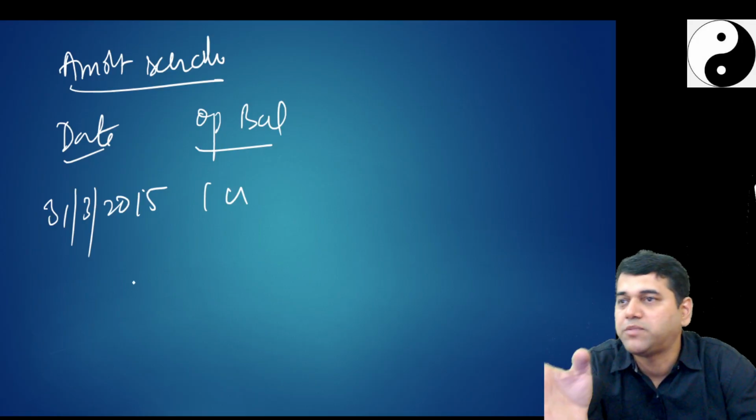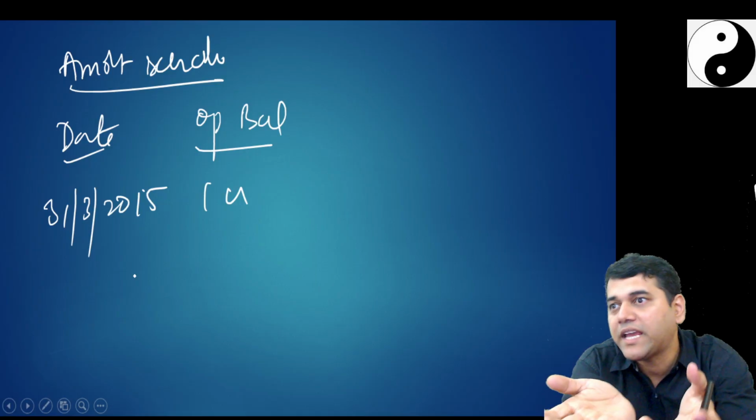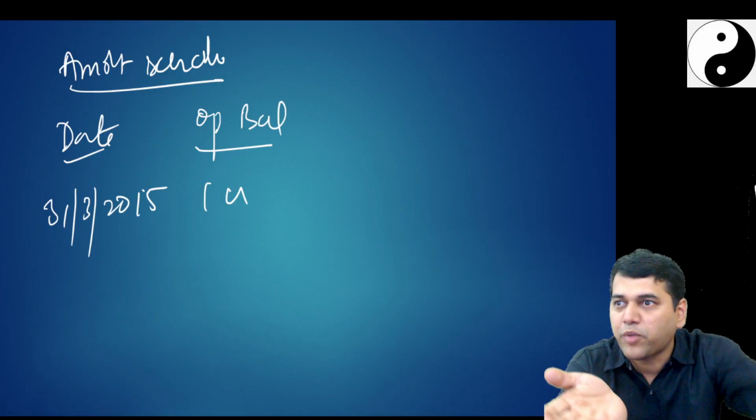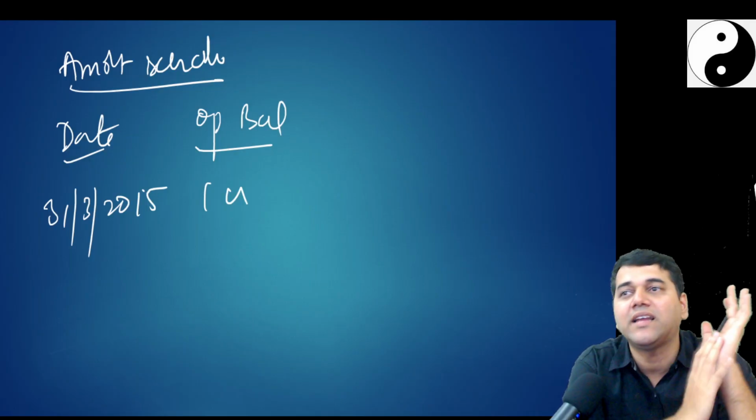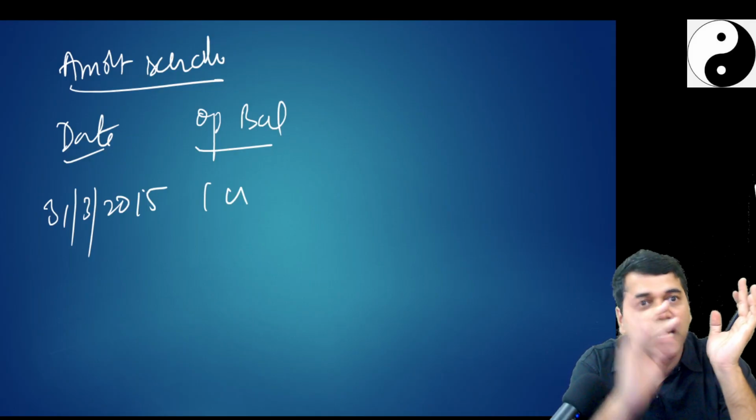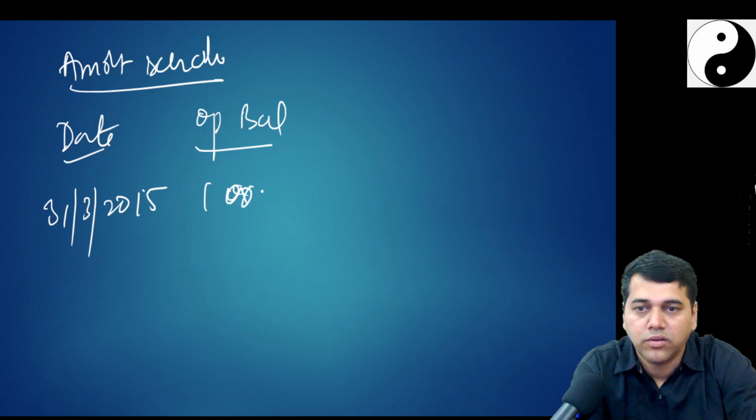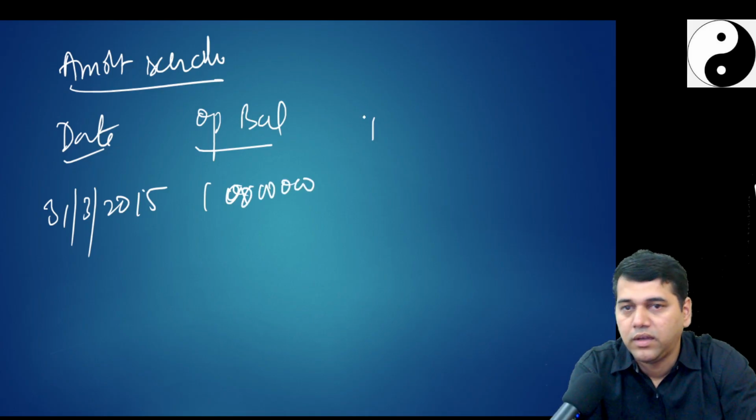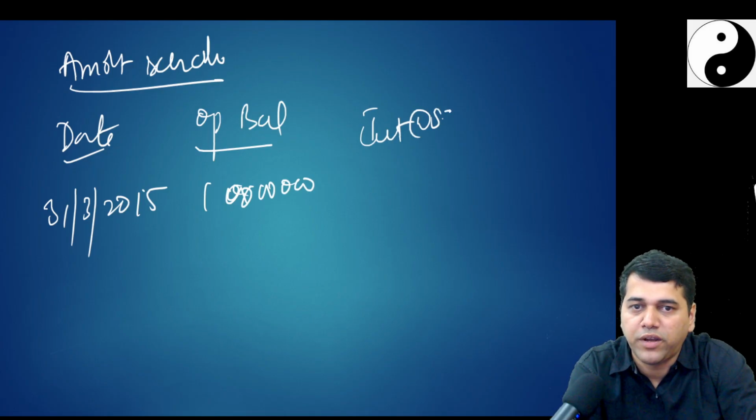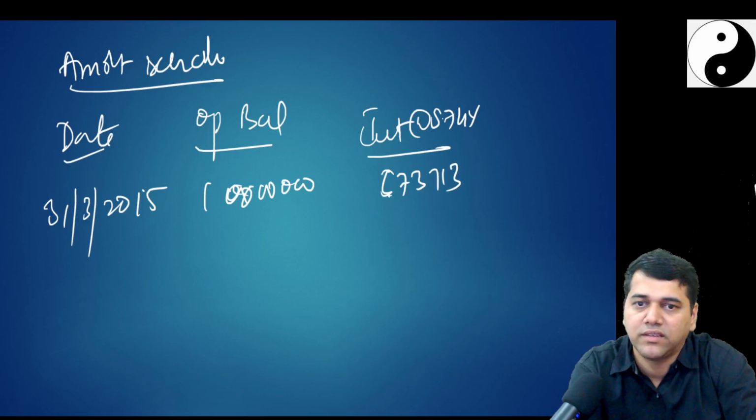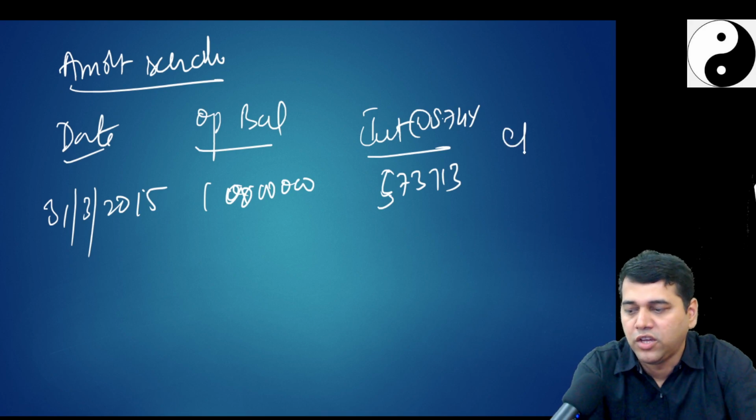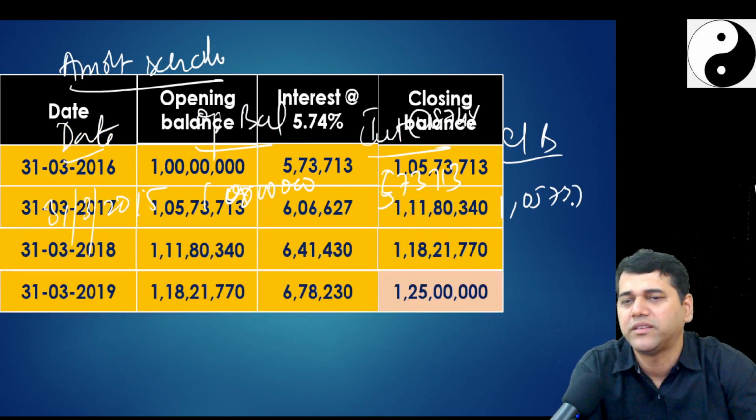See, that's why you asked me why we are not taking every balance. If I take every balance, this is prospective only. But from now onwards, I will treat it like an Ind AS balance, because transition happened on 1st April. So 1 crore, interest cost at 5.74% will be 5,73,713. Closing balance will be 1 crore 5,73,713. Anyhow, this amortization schedule you are clear now.